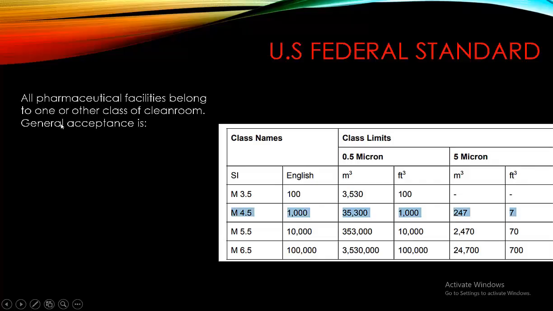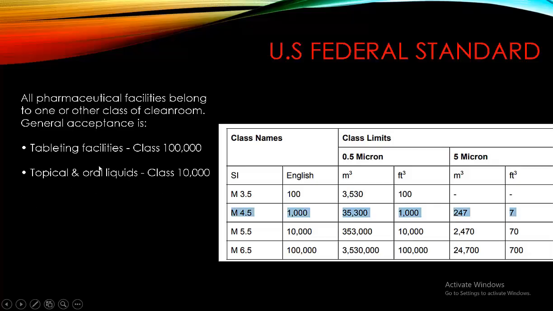So all pharmaceutical facilities belong to one or another class. In general, tableting facilities are class 1 lakh. It means that 1 lakh particles whose size is 0.5 micron are allowed per feet cube in a tableting facility.